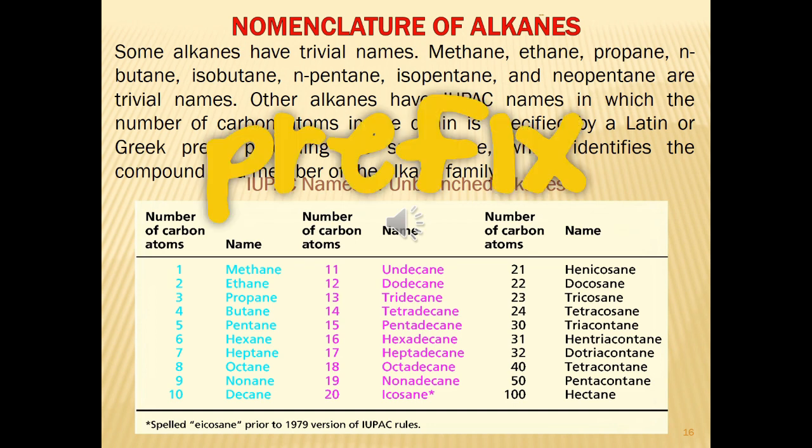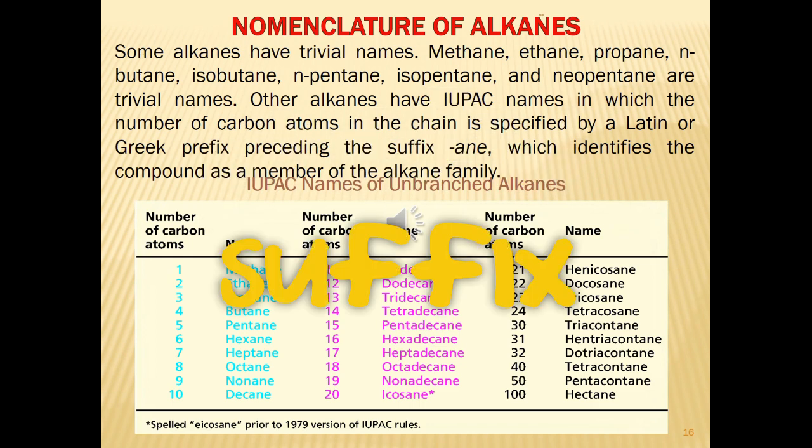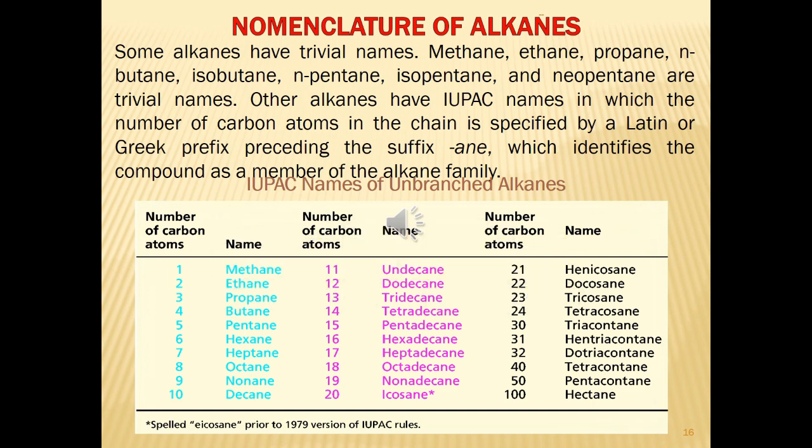First, a prefix that indicates the number of carbon atoms in the chain, and the second part is the suffix. The suffix for alkane is "-ane" to show that the compound is a saturated hydrocarbon. The prefixes used show the presence of from 1 to 20 atoms, as shown in the table.